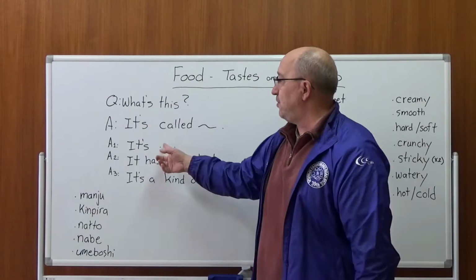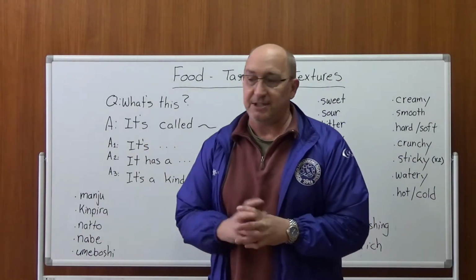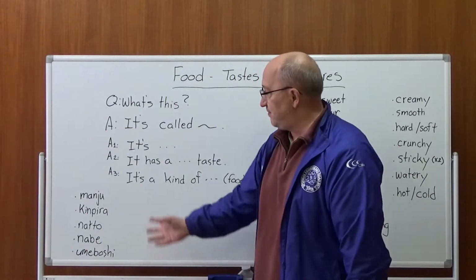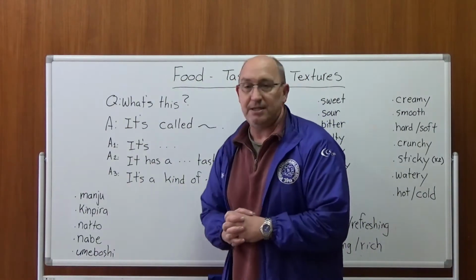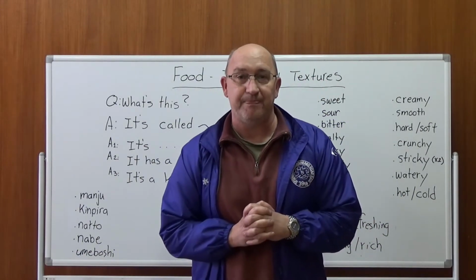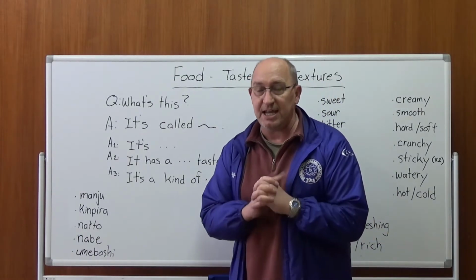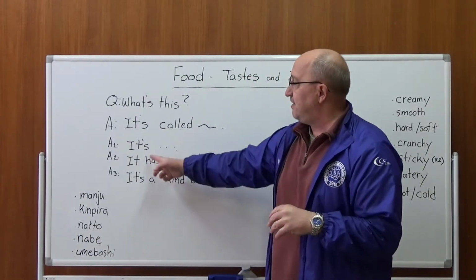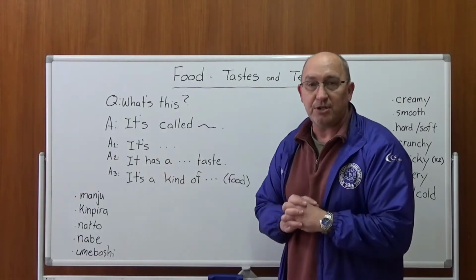Now, of course, you can tell them the Japanese name. For example, it's called manju. It's called kimpira. It's called natto. We can use the Japanese name. But to give more information, today using taste and textures, very simple, you can use the taste or the texture.